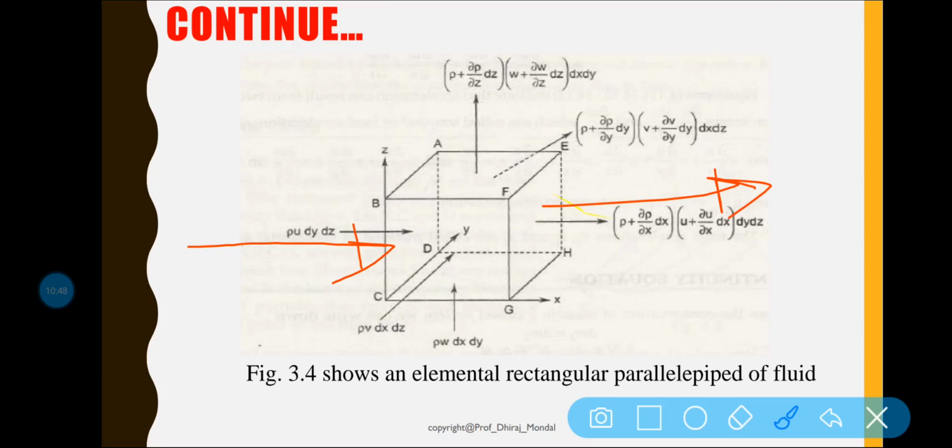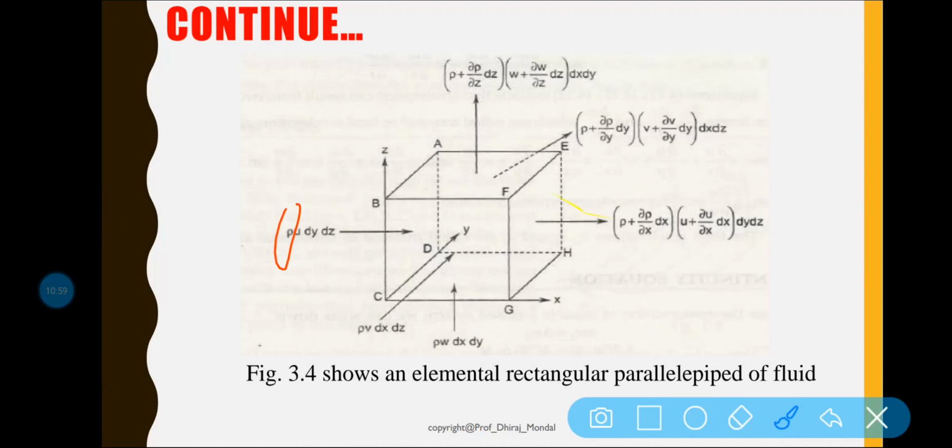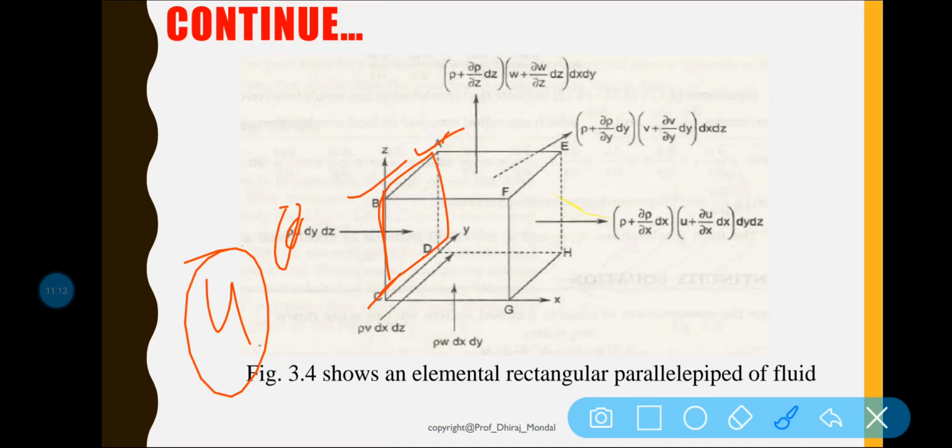Now rho is the density of the fluid, and U is the velocity in the x direction, and ABCD is the cross sectional area.